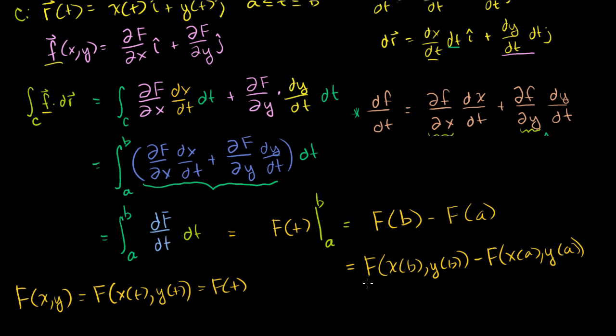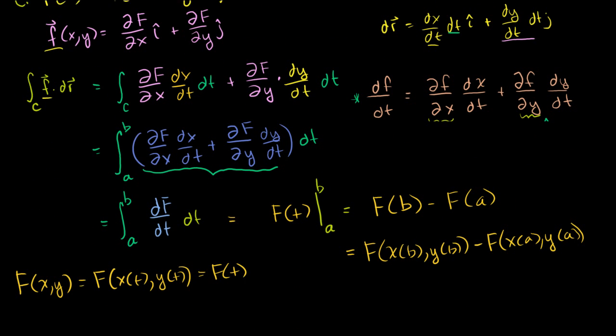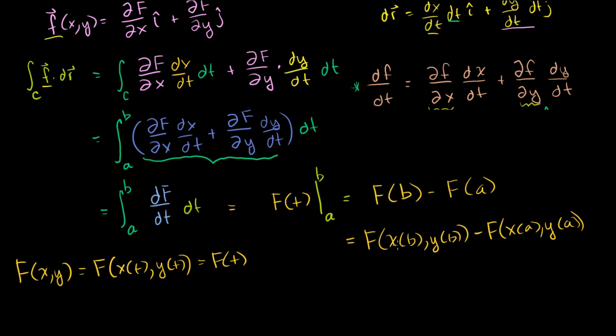These are equivalent. You give me any point on the xy plane, an x and a y, and it tells me where I am. This is my capital F. It gives me a height, just like that. But what this tells me, this associates a value with every point on the xy plane. But what this whole exercise, remember, this is the same thing as that. This is our whole thing that we were trying to prove. That is equal to F dot dr, our vector field, which is the gradient of the capital F. Remember, F was equal to the gradient of F. We assume that it's the gradient of some function capital F.